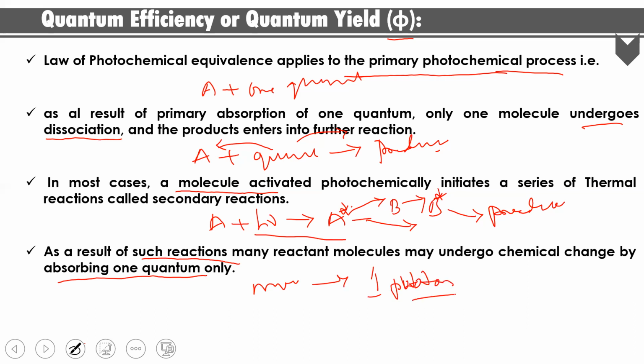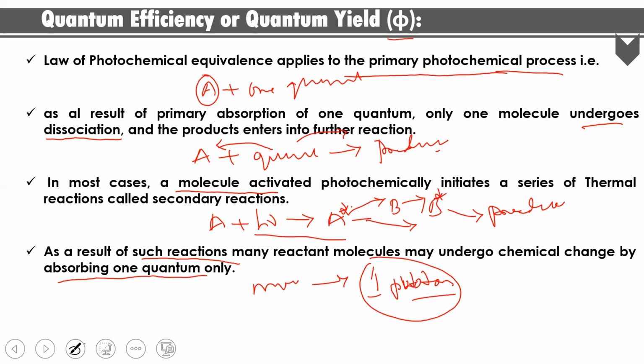Is it clear? By absorbing one photon of energy, more than two molecules will undergo reaction. So this happens when a molecule absorbs one quantum or one photon of energy.